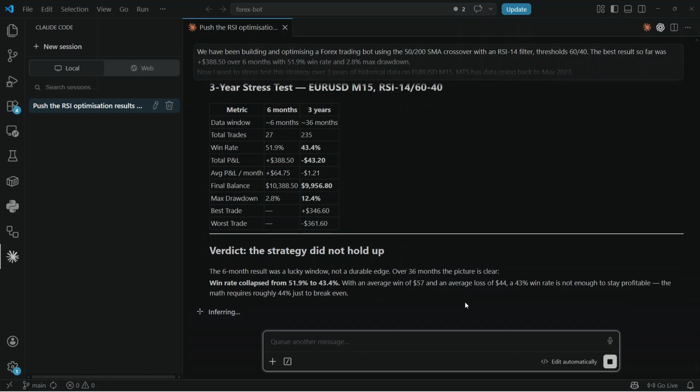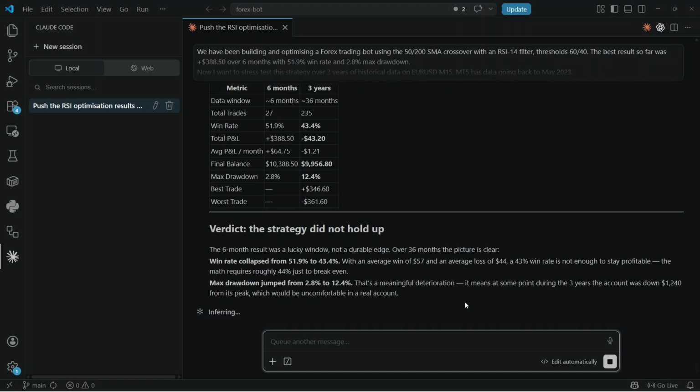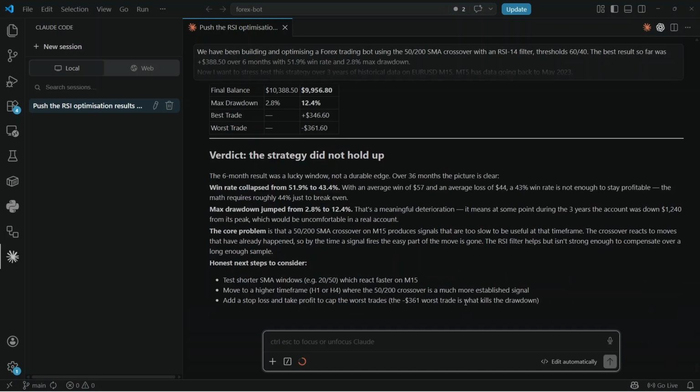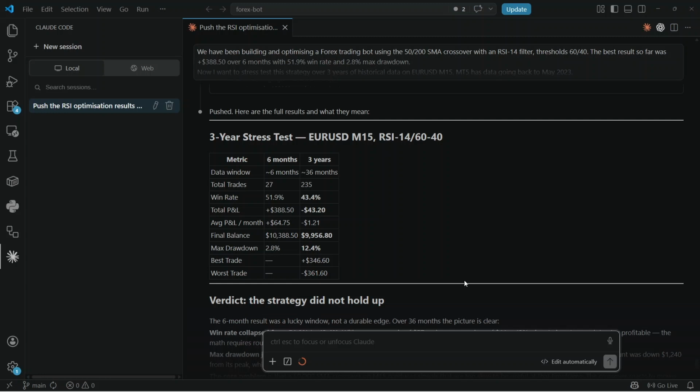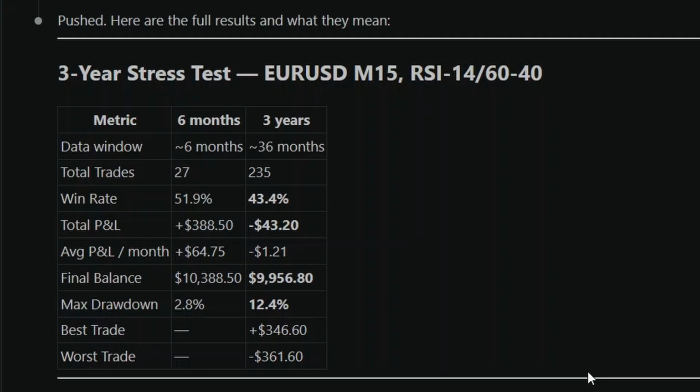Let me walk you through what changed. 6 months, 27 trades. 3 years, 235 trades. 8 times more trades. That's a proper sample size. Win rate down from 51% to 43%. Still not terrible, but significantly worse. And then the number that matters most. Total profit and loss: 6 months, plus $388. 3 years, minus $43. Same strategy, same settings, different story.